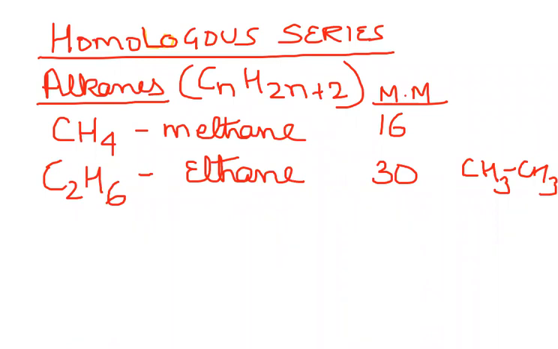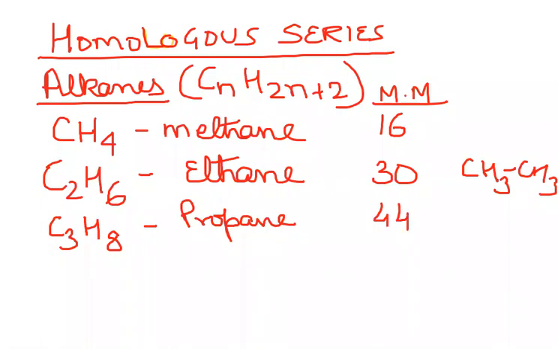Then let us come to the third one. So you have C3, 2 threes are 6, and it should be 8, so C3H8. The name of this compound is propane. What will be the molecular mass? Anyone? 44. 44, correct. And of course, the structure of this compound is going to be CH3, CH2, and CH3.